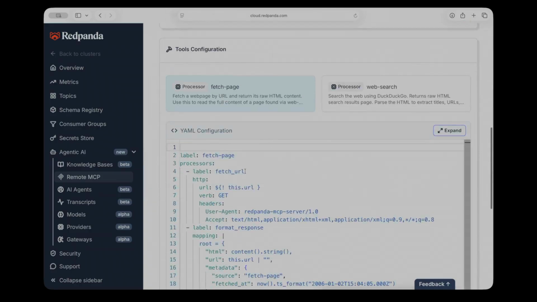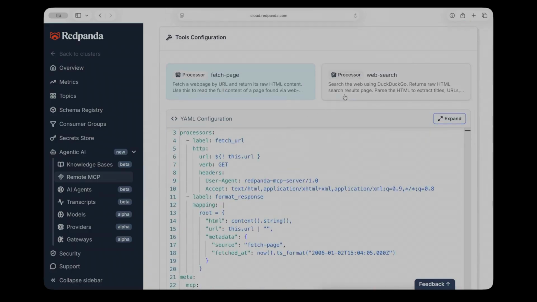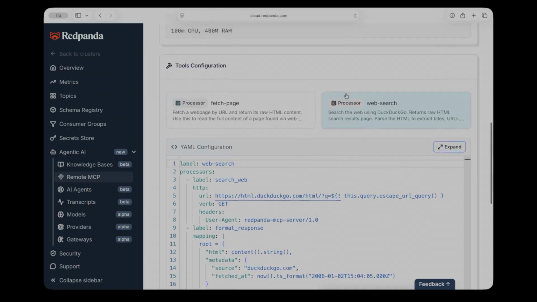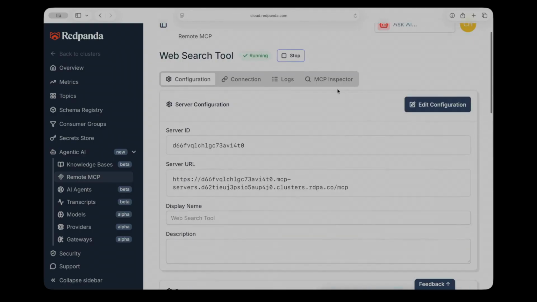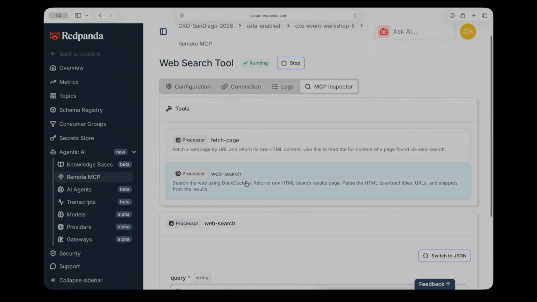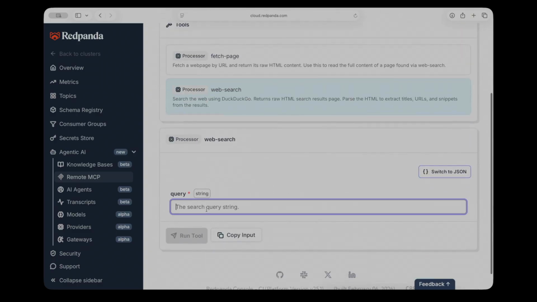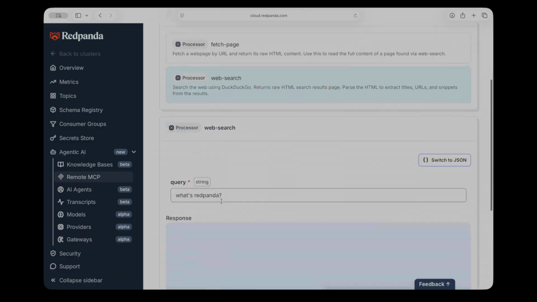So here's my config. It's YAML, 2 tools are defined, each in just a handful of lines of code. The DuckDuckGo tool takes a search query and returns results. The web page tool takes a URL and gives back the content. That's it. 2 tools, a few minutes of setup, and now my agent can browse the web.